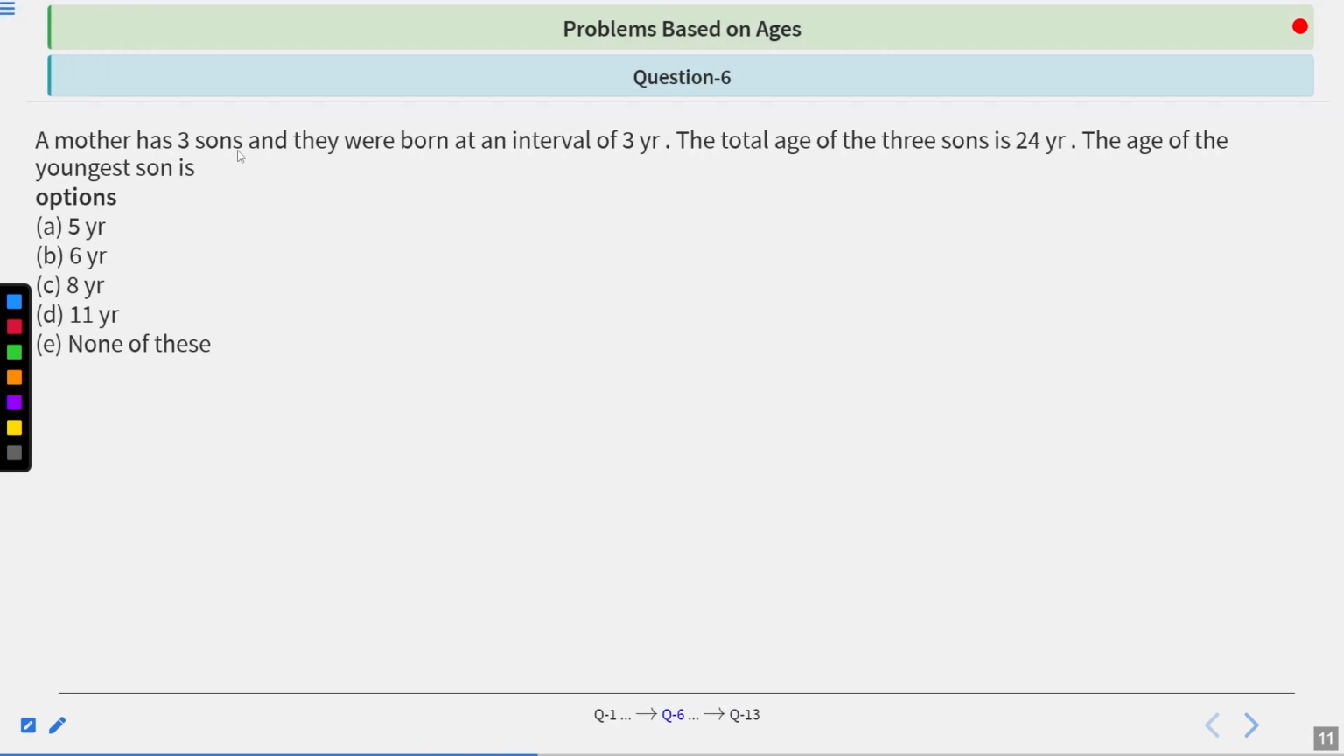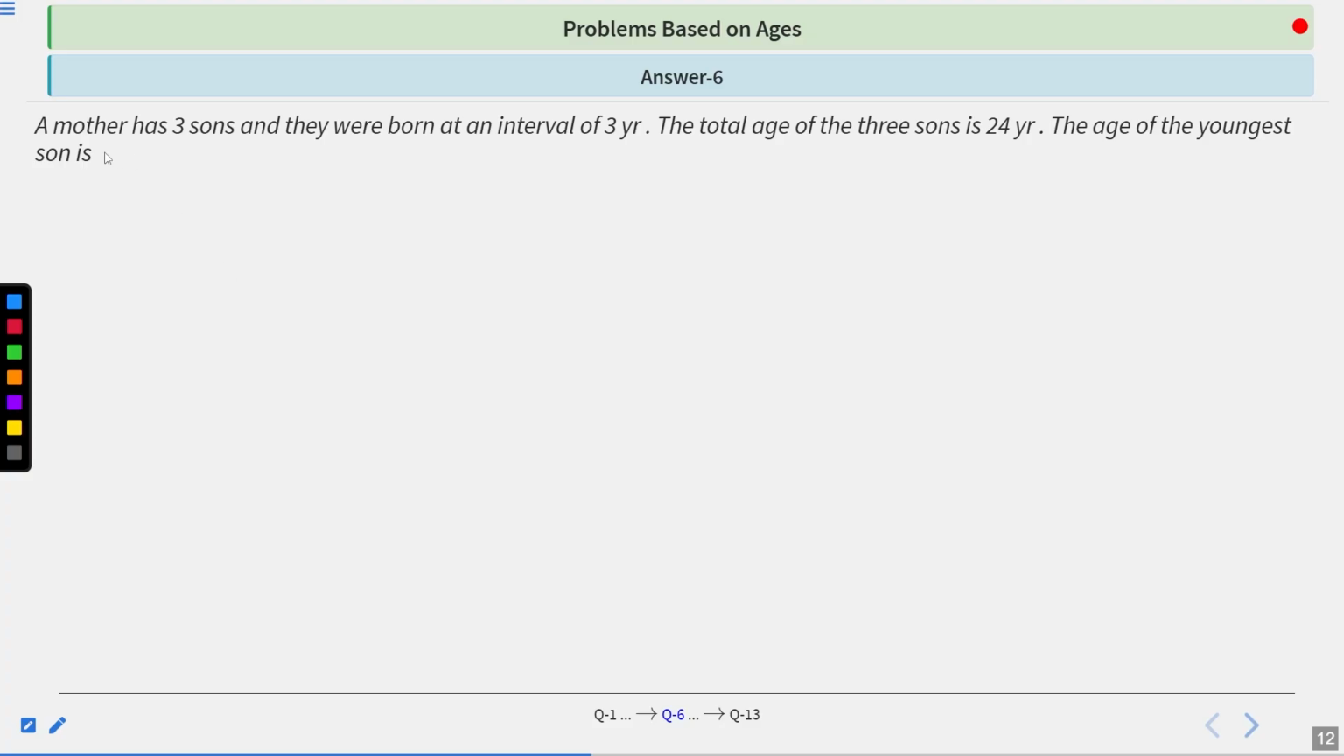A mother has three sons and they were born at an interval of 3 years. The total age of the three sons is 24 years. The age of the youngest son is, now there are five options. A is 5 years, B is 6 years, C is 8 years, D is 11 years, and E is none of these. Now you have 10 seconds to analyze the question. Your time starts now. Now time's up. Let's see the solution of this question.